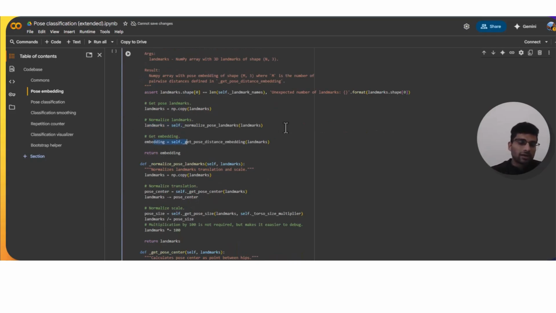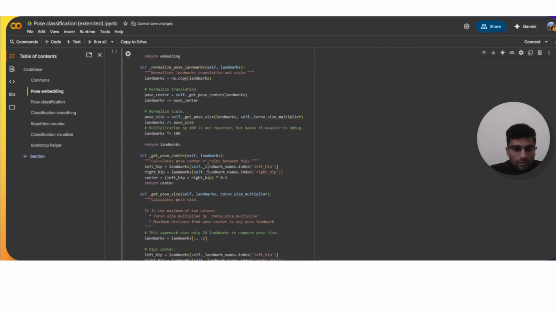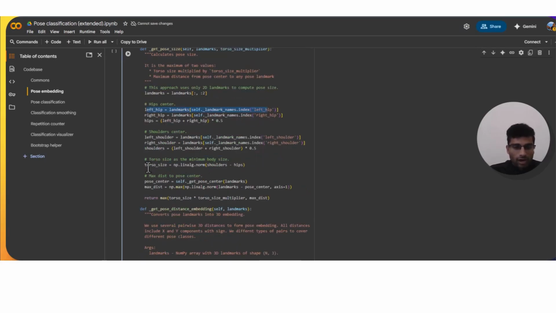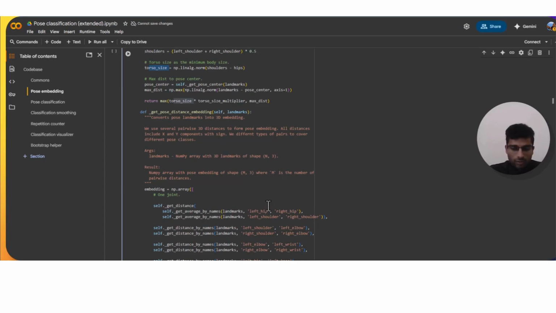Once the embeddings are created, they are stored in the vector database. And here is how we are finding the indexes. For hips, left hip plus right hip divided by two. This is how the median hip ratio is found, and so on. Torso size is found as the shoulder minus hip ratio, so as to find the exact upper region of the human body. Similarly, it goes for other body parts as well.